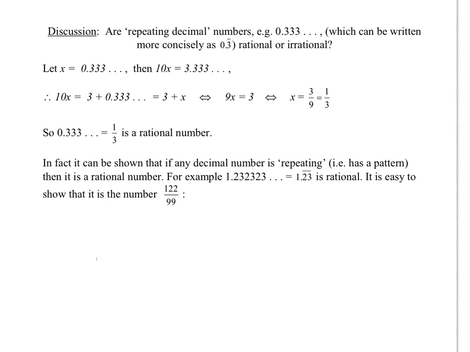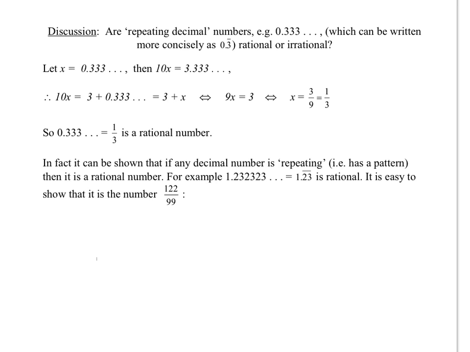Now there are certain types of decimal numbers, like this one here, 0.33333333, which are called repeating decimals. And the question arises, are these numbers rational or are they irrational? Can we write them as an integer over another integer? We can try and solve that question here.